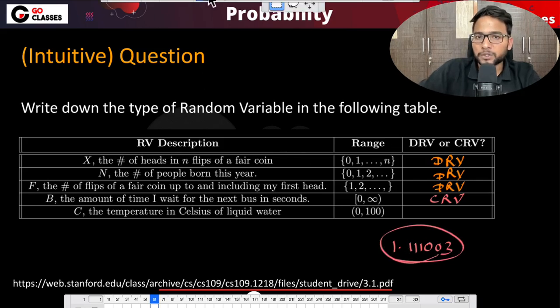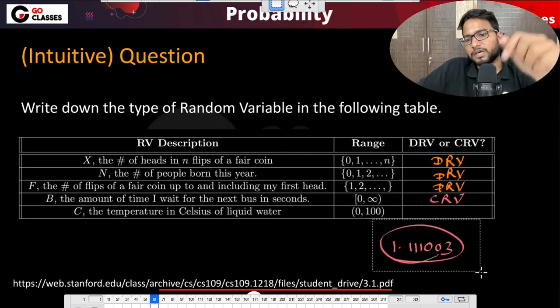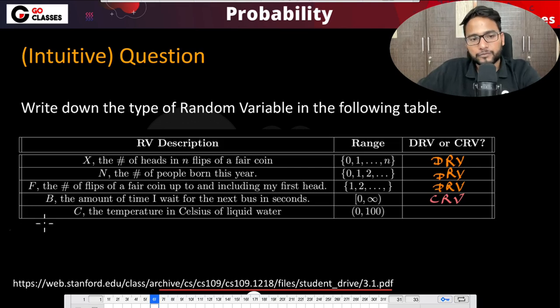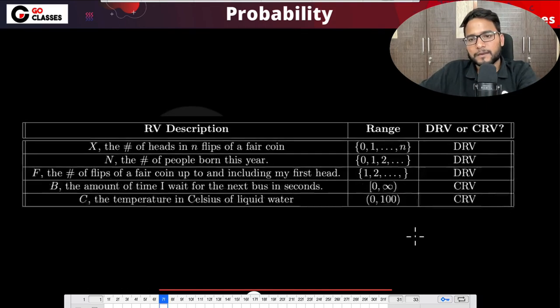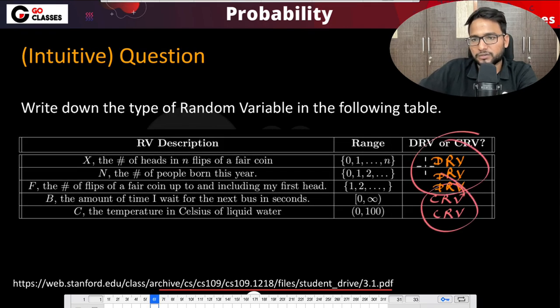Since there are infinitely many possible values, it is again a continuous random variable. Once you know the difference between countable and uncountable, you can say that these are uncountable actually, but let's not worry about it for now. So the answers are discrete and continuous. Cool.